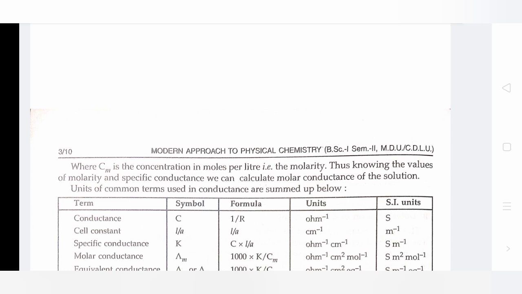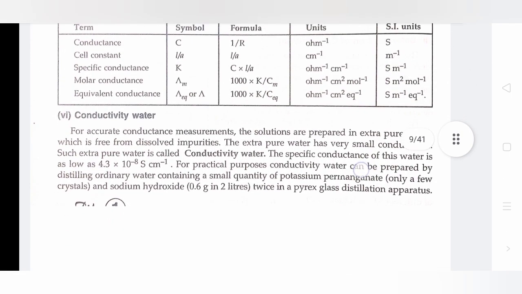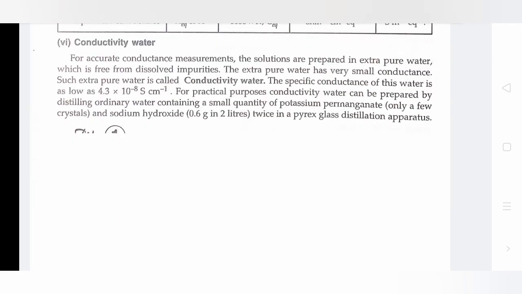Units of common terms used in conductance are summed up below. Sixth is activity of water. For accurate conductance measurements, the solutions are prepared in extra pure water, which is free from dissolved impurities. Extra pure water has very small conductance, and such water is called conductivity water. The specific conductance of this water is as low as 4.3 × 10^-8 S cm^-1.